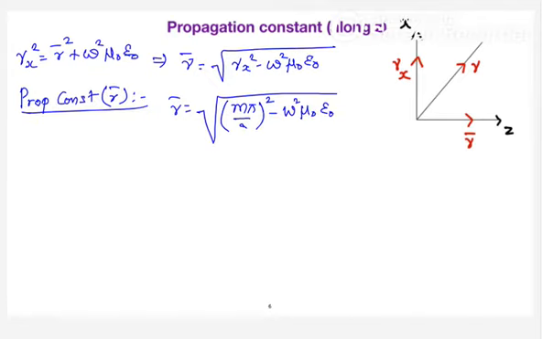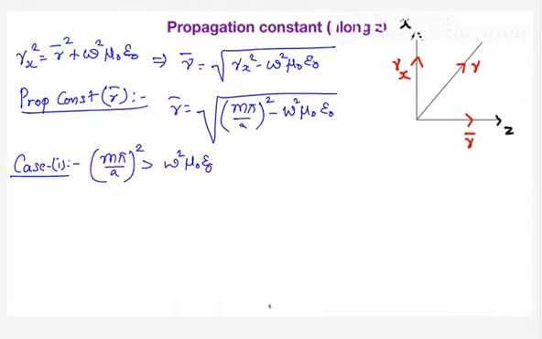Let me consider the first case where m pi by a whole square is greater than omega square mu naught epsilon naught. What happens to your gamma bar? Is it purely real, imaginary, or complex?